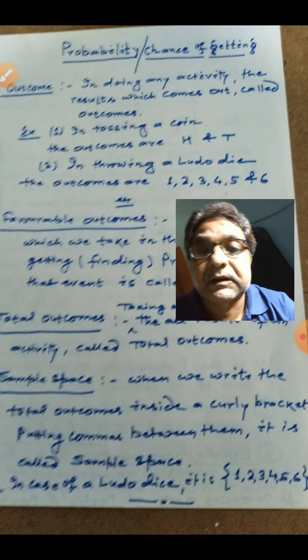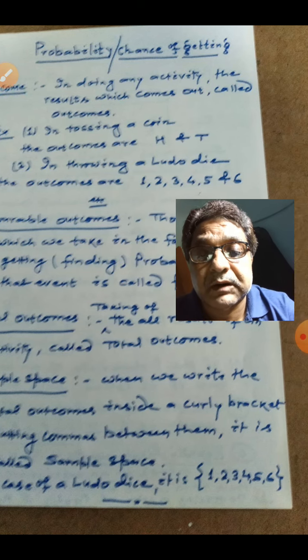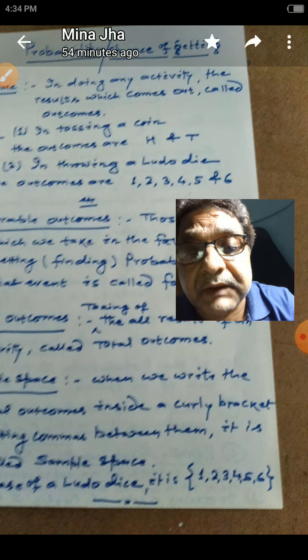As for example, in case of a Ludo die, the sample space is inside the curly bracket: 1, 2, 3, 4, 5, 6.